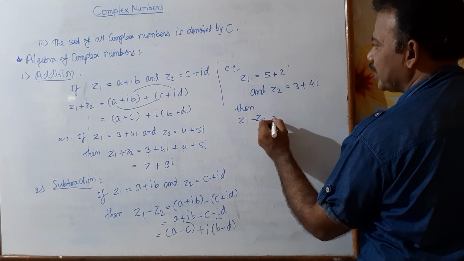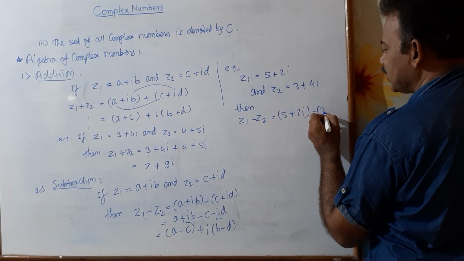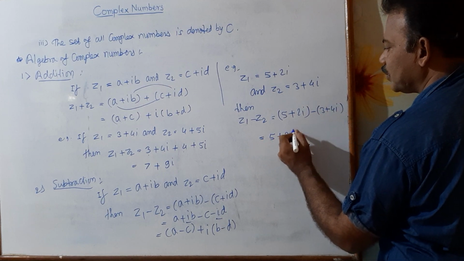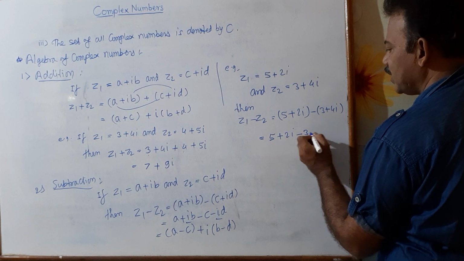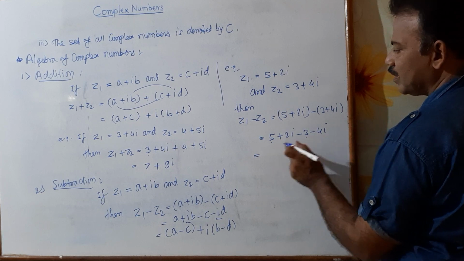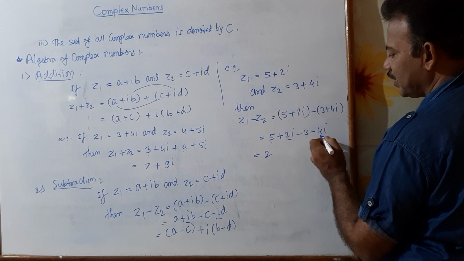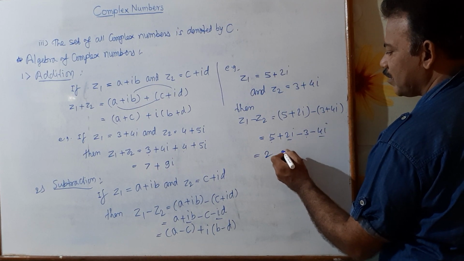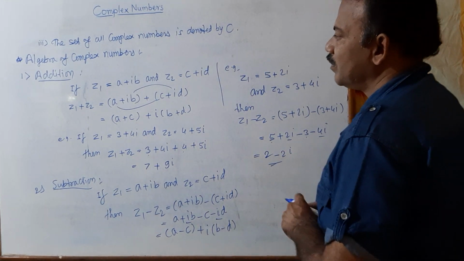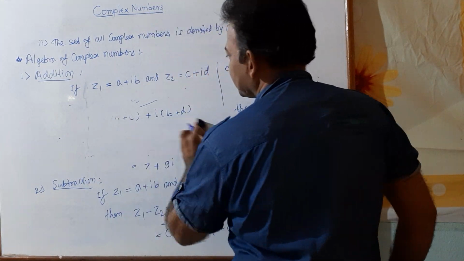Z1 minus Z2 equals 5 plus 2i minus Z2, meaning 3 plus 4i, and simplify. So you get 5 plus 2i, multiplied by the minus sign, minus 3 minus 4i. Then you combine the real parts, without i. 5 minus 3 we get 2, and for the imaginary numbers, 2i minus 4i, we get minus 2i, and this is the difference of two complex numbers. Then we will see how to take the product or multiplication of two complex numbers.